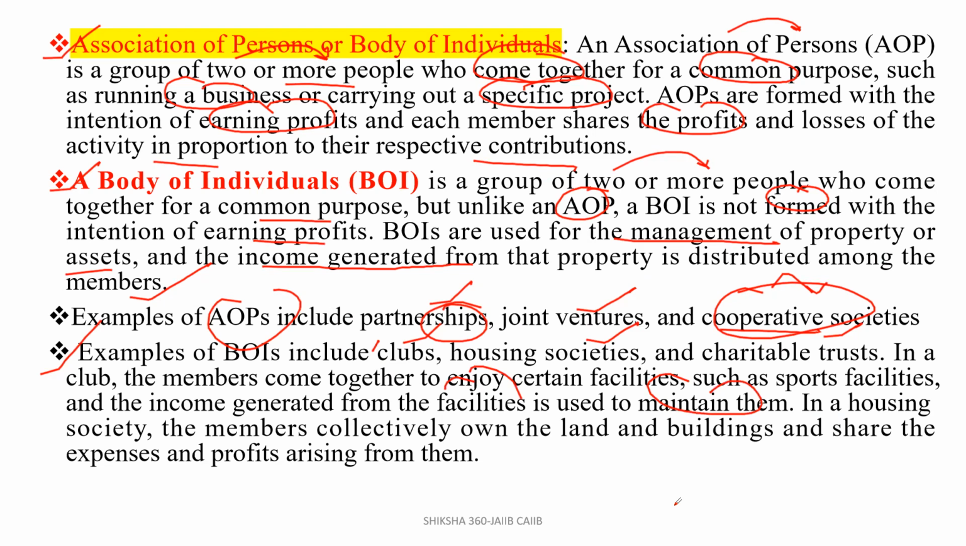They have fixed prices in such a way that their usual daily expenses for maintaining the club are covered; they earn from membership. Okay, so this is the basic difference. Now let's move further to some other points. In a housing society, the members collectively own the land and buildings and share the expenses and profits arising from them. So these are some examples regarding the same.